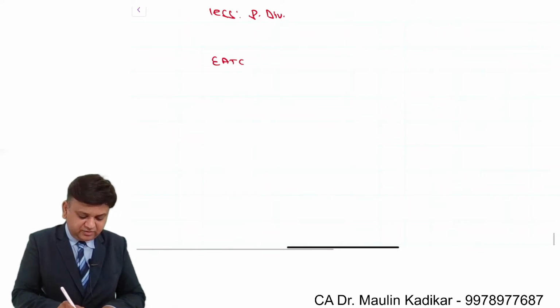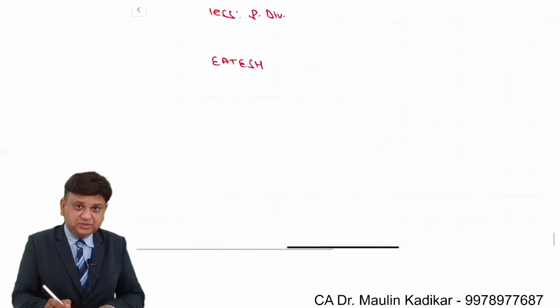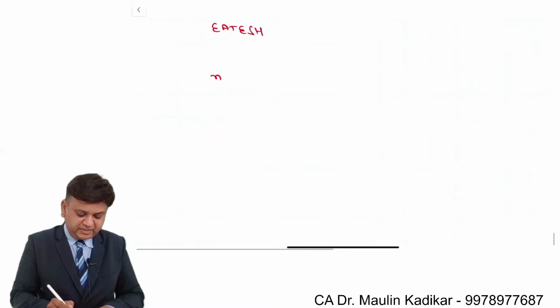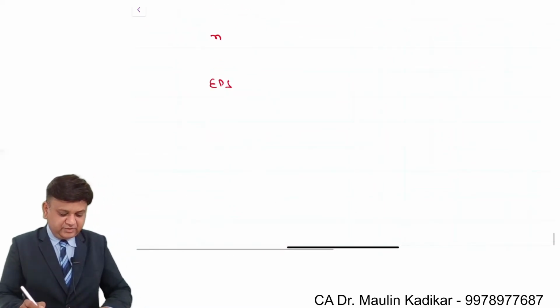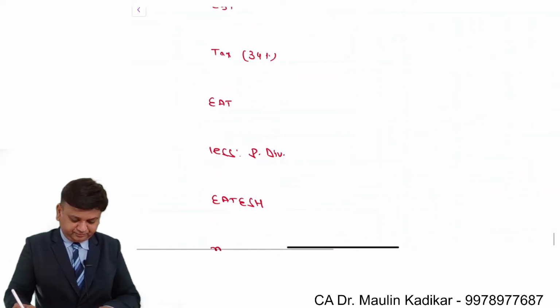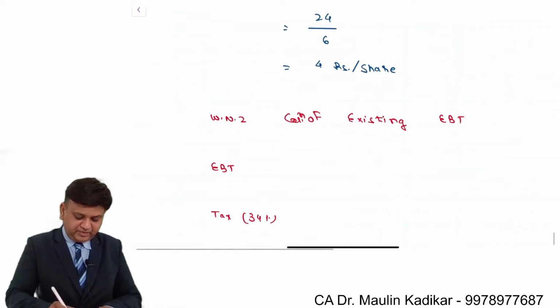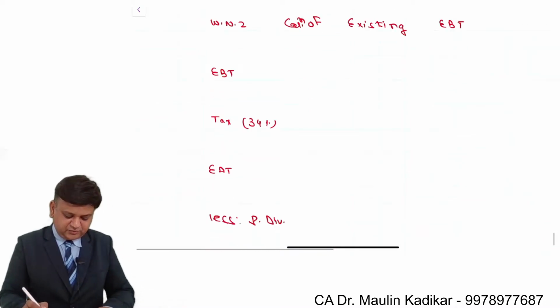That gives earning available to equity shareholders divided by number of shares, that will give earning per share. As far as earning per share is concerned, it is 4 rupees per share.